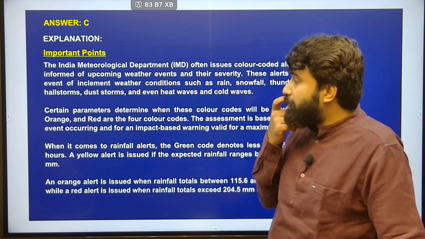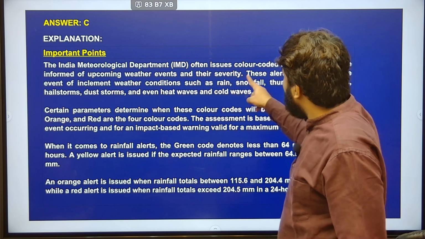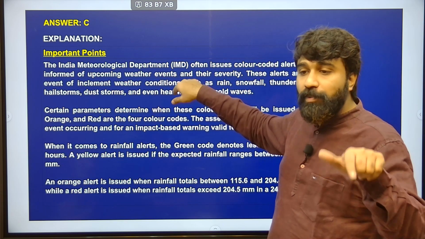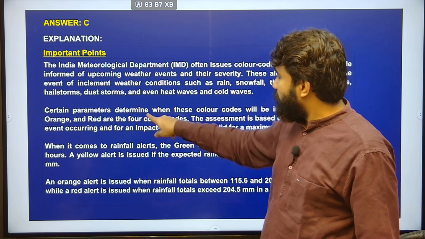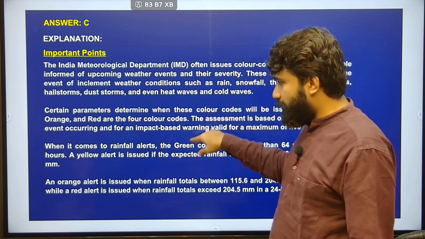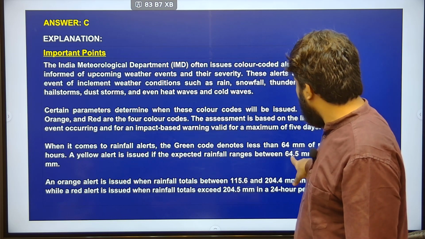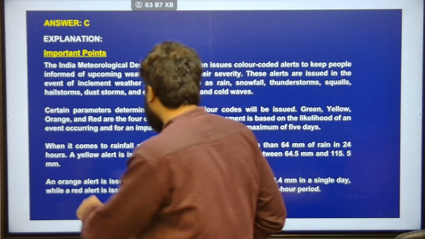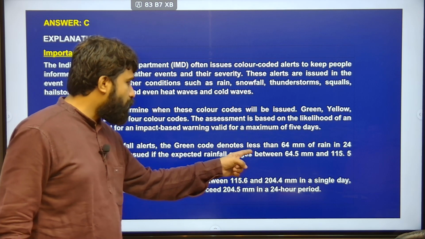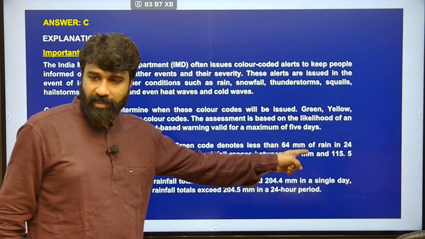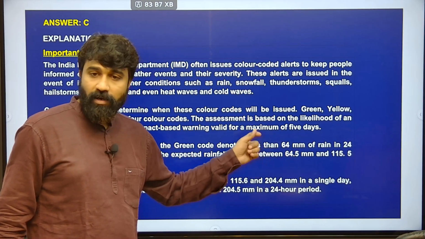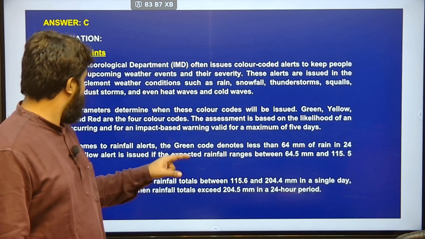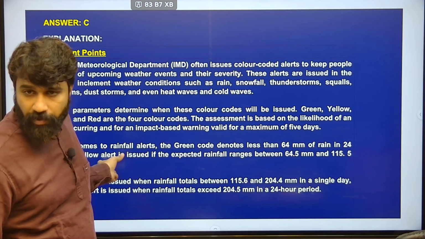Okay. Next, the Indian Meteorological Department often issues color coded alerts to keep people informed regarding upcoming weather issues. Here certain parameters are given to determine this, and with respect to this color code, I have already told you this entirely. When it comes to rainfall alerts, green code denotes less than 64 millimeters of rain in one day, 24 hours.